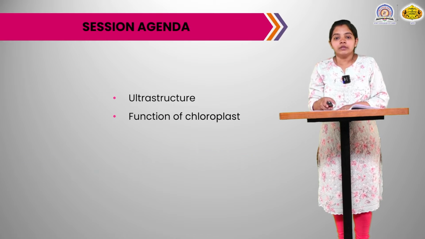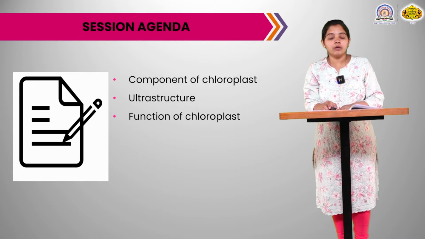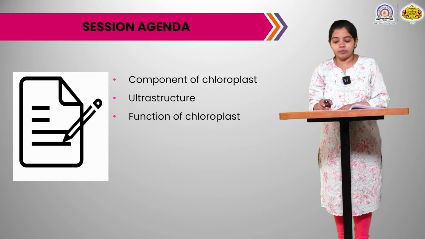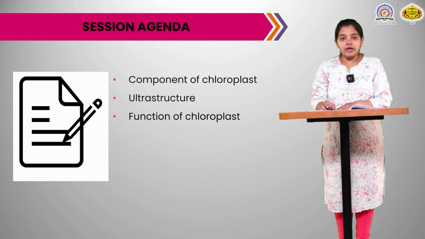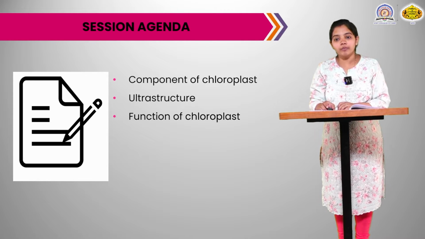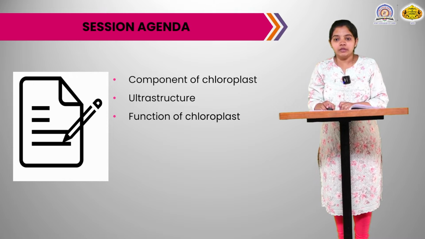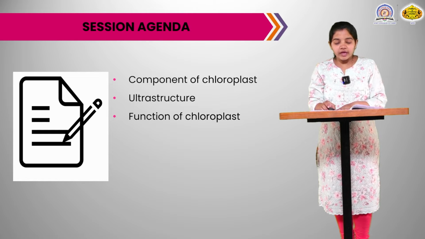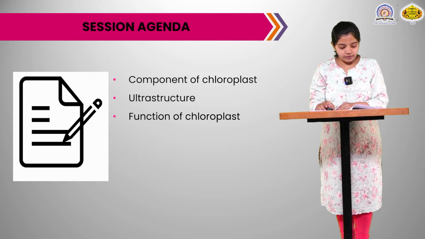Today we will discuss one of the cell organelles, that is chloroplast. Today we will see the components of chloroplast, ultrastructure of chloroplast and function of chloroplast. As you know, every single species is composed of cells. Every cell provides shape and structure and carries different types of functions to keep the entire system active.